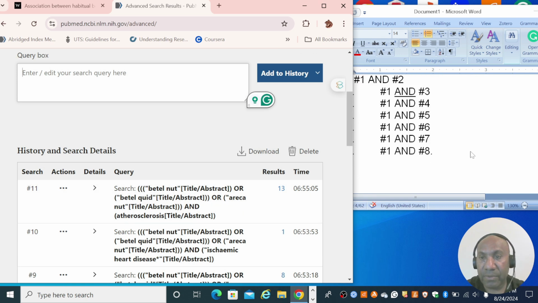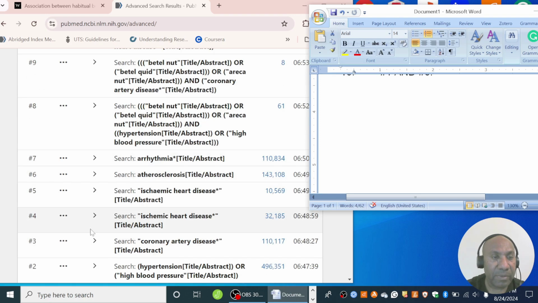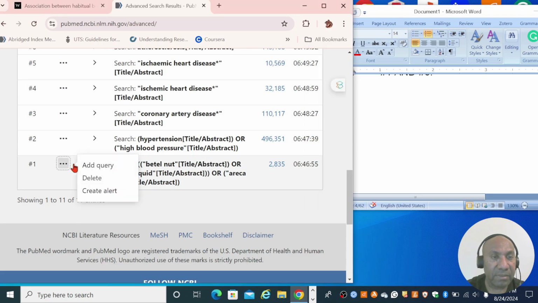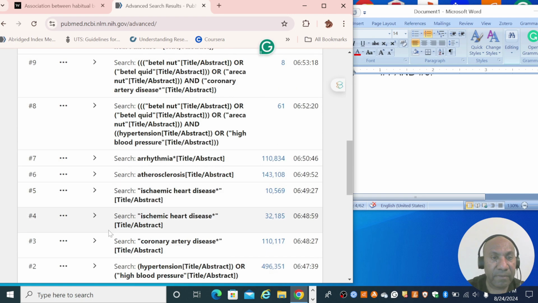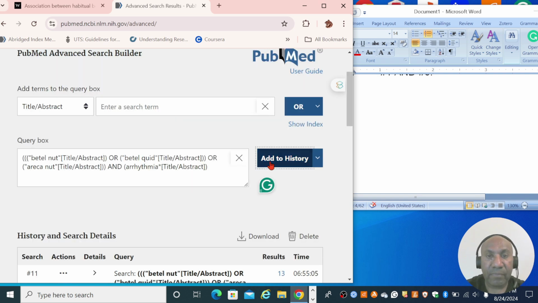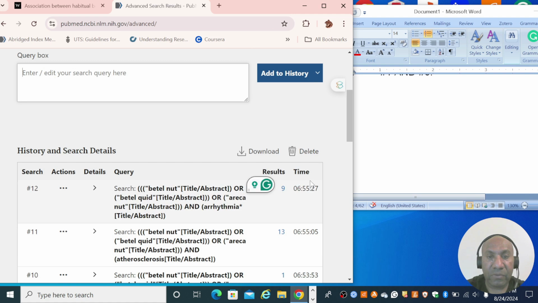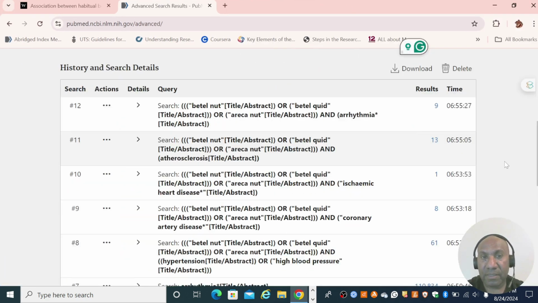Okay, I'll keep going. And finally, it's step 1 and step number 8. So step 1, and I'm using the Boolean operator here, arrhythmias. And I add to query.